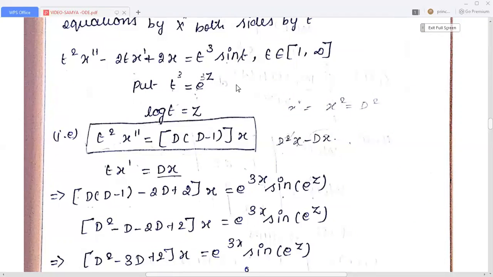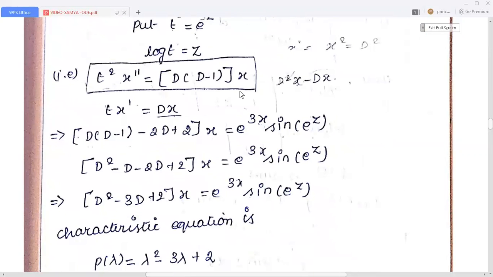For that put t equal to e power z. Then log t equal to z. Then t square into x double dash can be written as D into D minus 1 into x. t x dash equal to Dx. These are the standard substitutions.